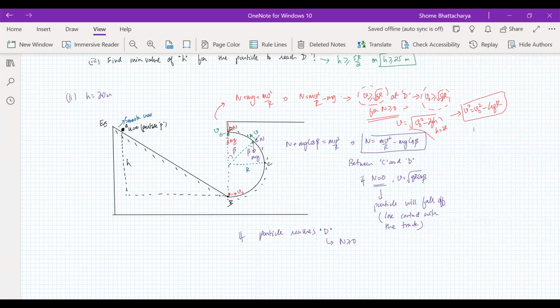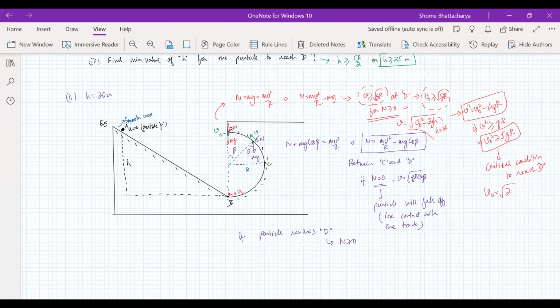So if v square is greater than or equal to gr, that means v naught square should be greater than or equal to 5gr. So that is the critical condition to reach the point D. And v naught itself is how much?